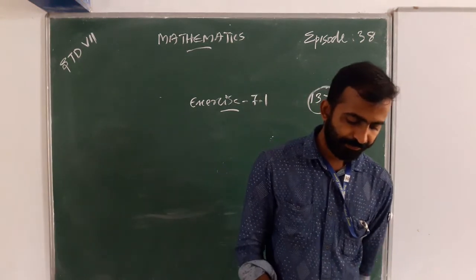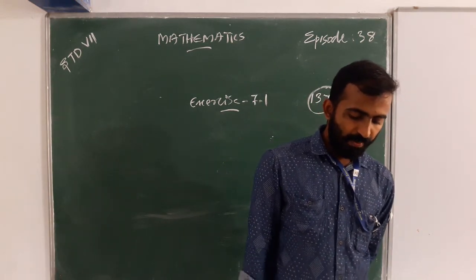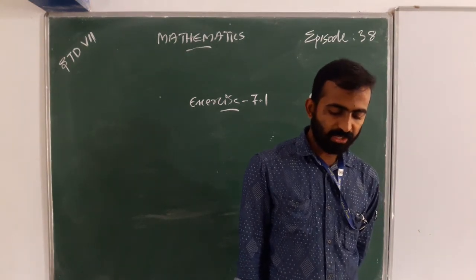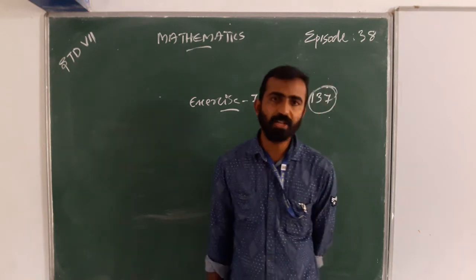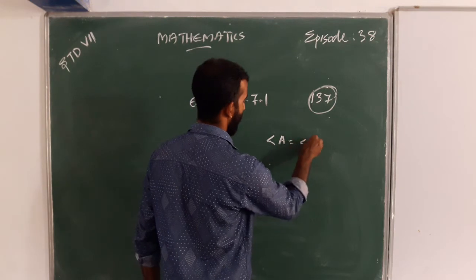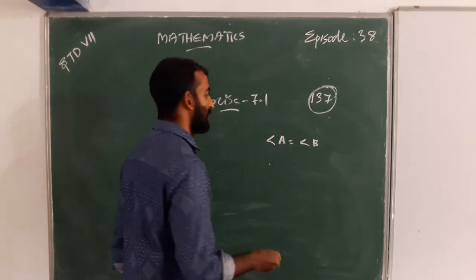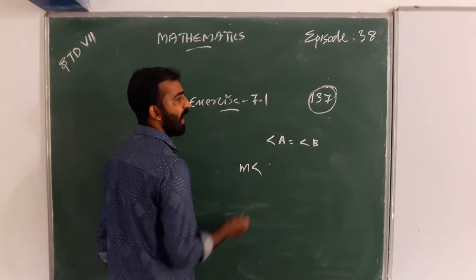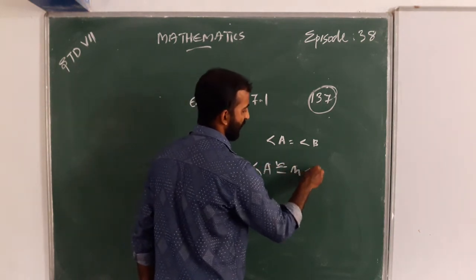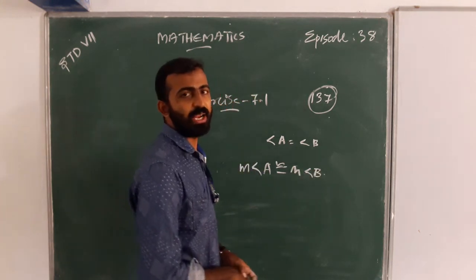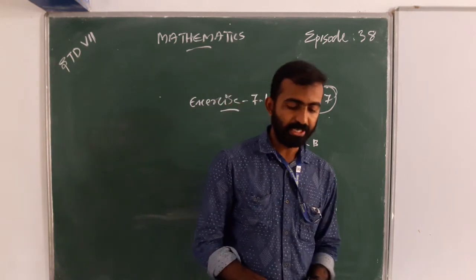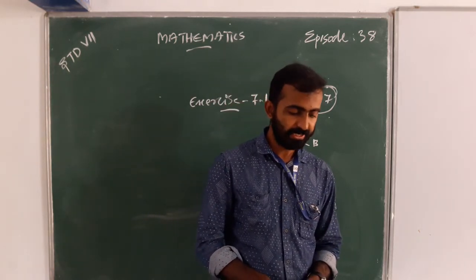And next one is, when we write angle A equal to angle B, what do we actually mean? We actually mean that the measure of angle A is congruent to the measure of angle B. Is it? Yes.